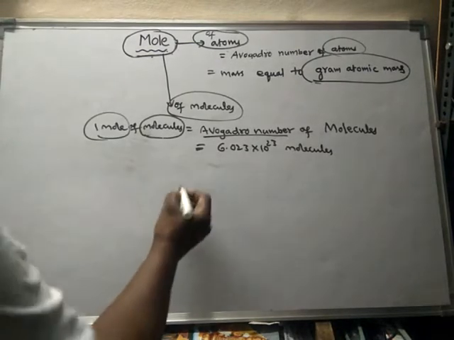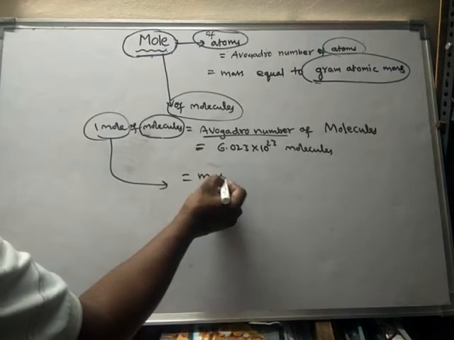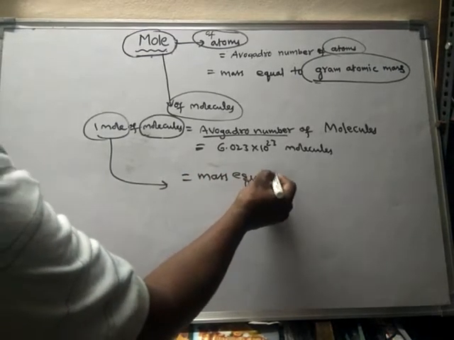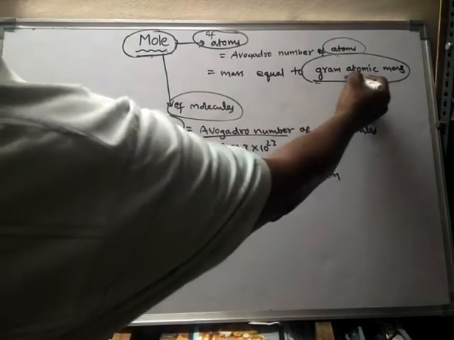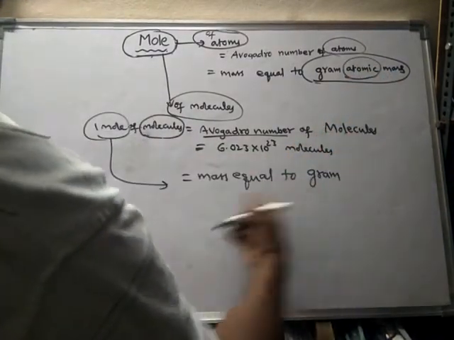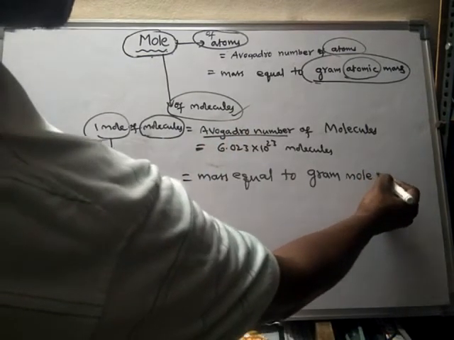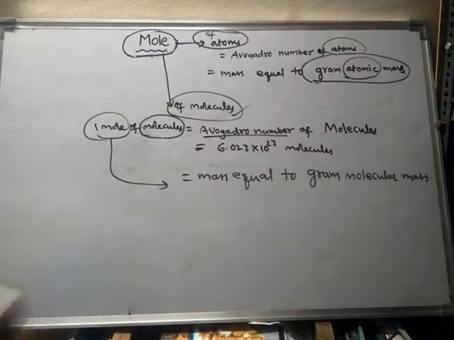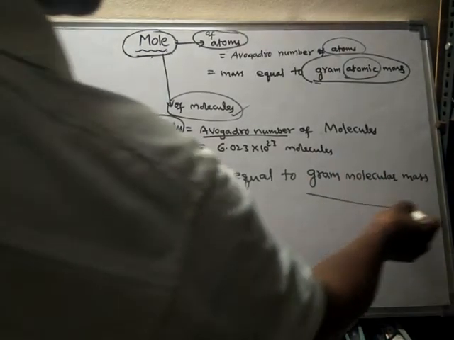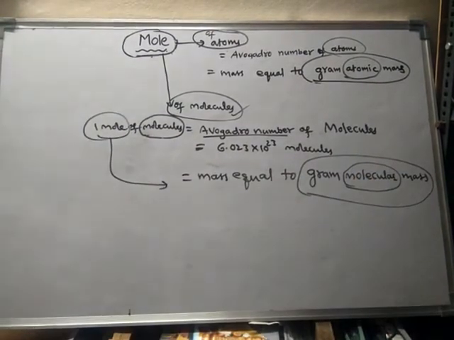In terms of mass, 1 mole of molecules is equal to the mass equal to gram molecular mass. Here we took atomic mass; in the case of molecules, we have to take gram molecular mass. That means we have to take molecular mass.